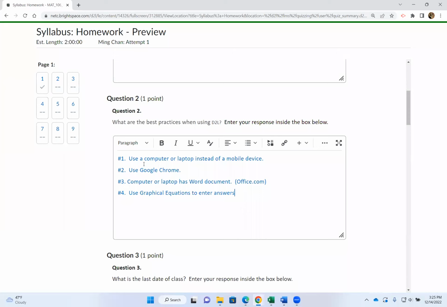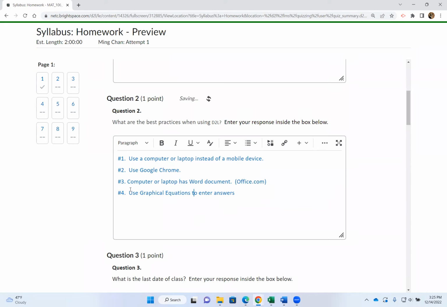Number three, make sure your computer or laptop has Word, because all the lecture handouts are in Word documents. If your computer or laptop does not have Office 365, you can go to office.com and download your free Office 365 onto your computer. This is free because every student automatically gets Office 365, so you can download that software onto your computer.